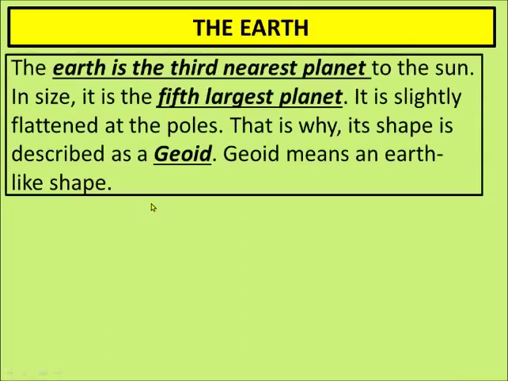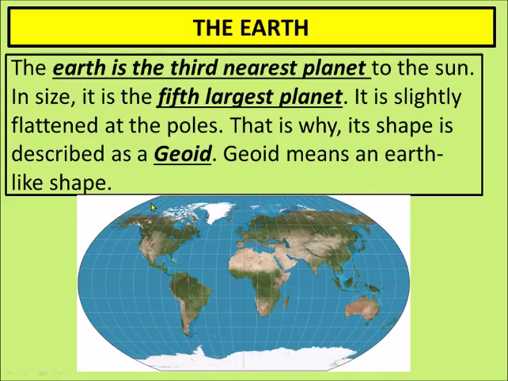The Earth is the third nearest planet to the sun. In size, it is the 5th largest planet. It is slightly flattened at the poles. See, if this is the shape of the Earth, then it is round on the sides but flat on top and bottom.